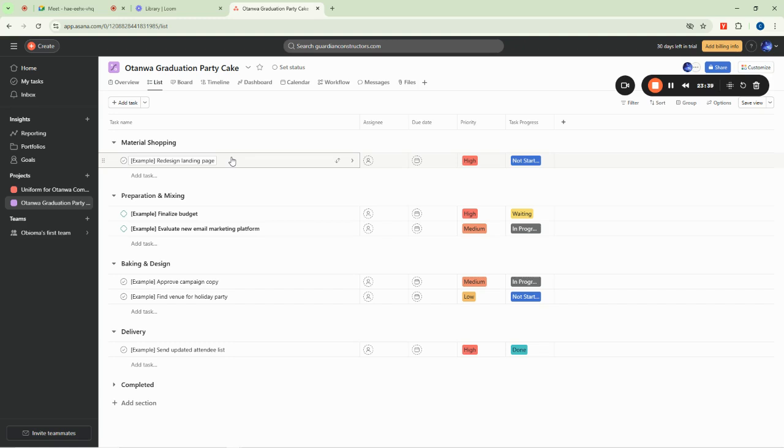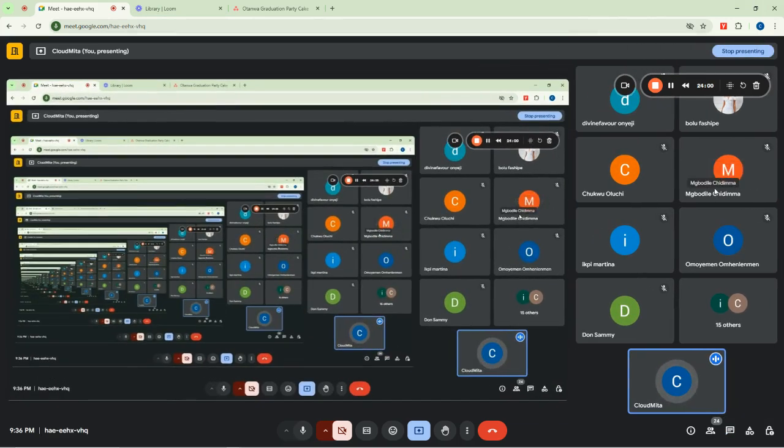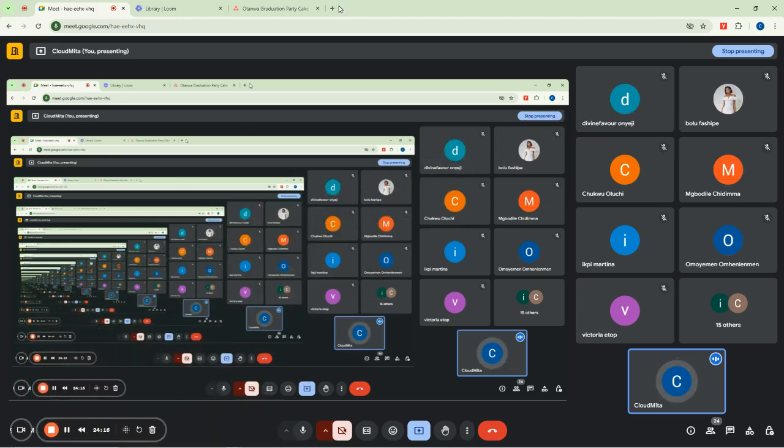It's an international baking company that has existed for donkey years now, and we make nice, sweet, sumptuous cake for all kinds of parties. Okay, for burial parties, for weddings, for birthdays, graduation parties, and so on and so forth. But the last person that called us for a burial party cake actually ended up eating stone, because we realized that they don't actually do cake for burial. So we had to ask her to go and eat the cake before she went to the burial. So that was how we were able to deliver that cake.